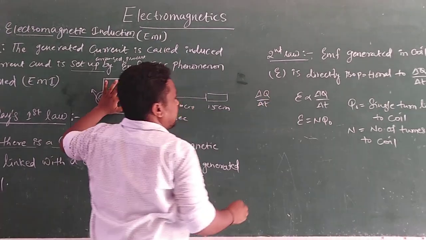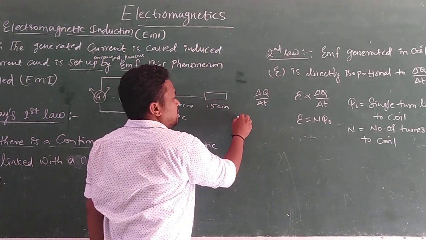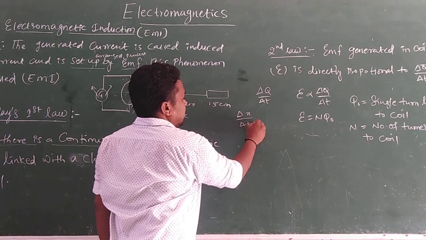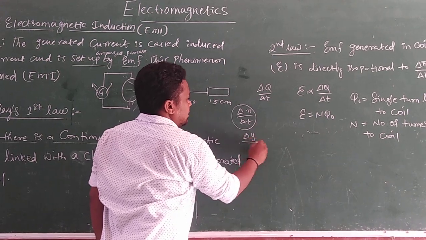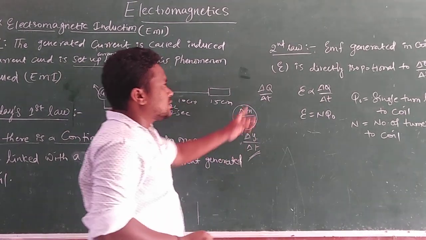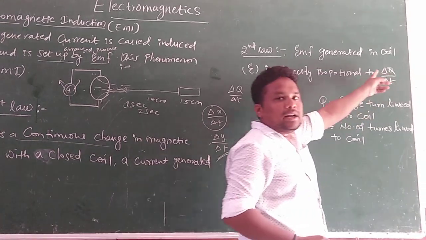What is the meaning of rate of change? Any factor that is divided by the time interval. Suppose delta x by delta t is there like this, it means the rate of change in x. Delta y by delta t is nothing but the rate of change in y. Here also delta phi by delta t, where phi is nothing but magnetic flux.